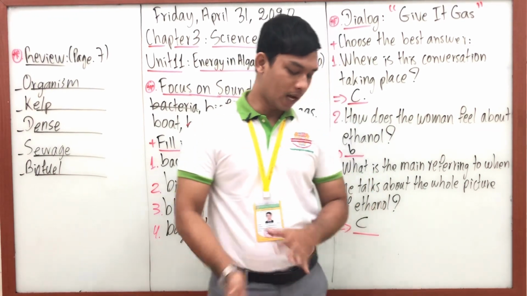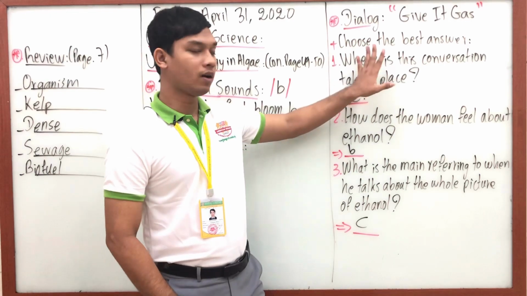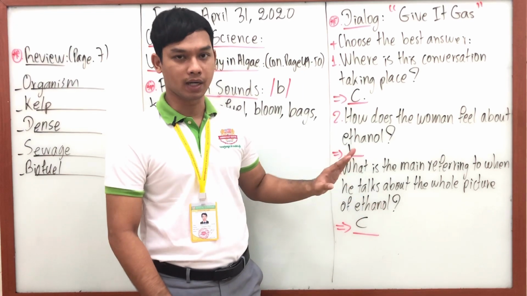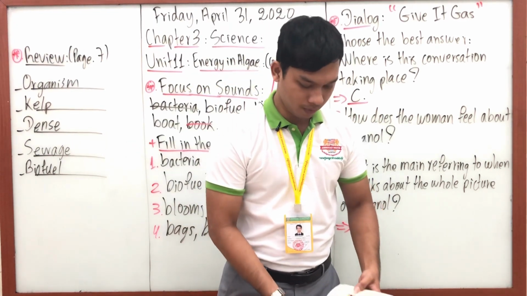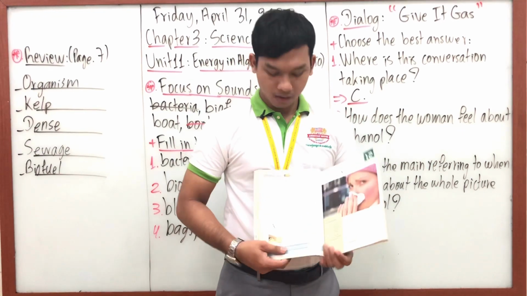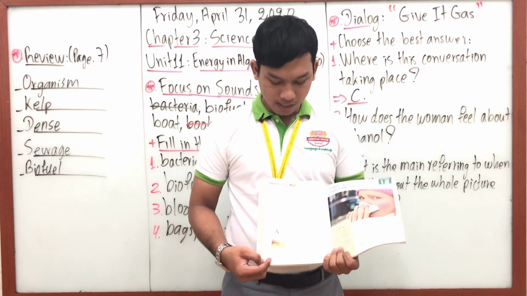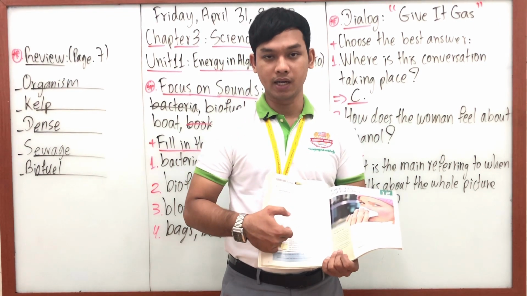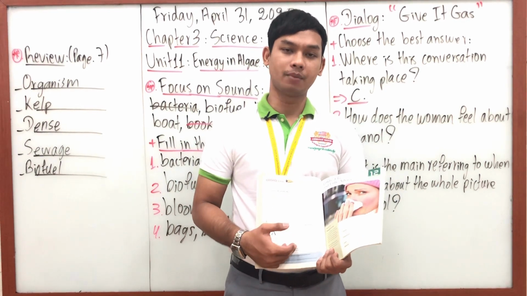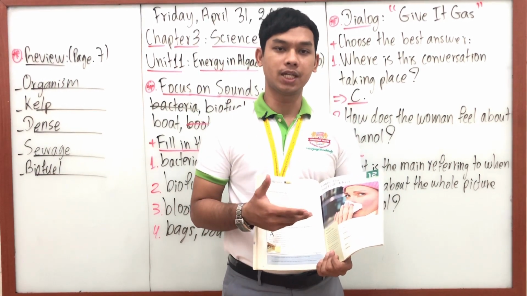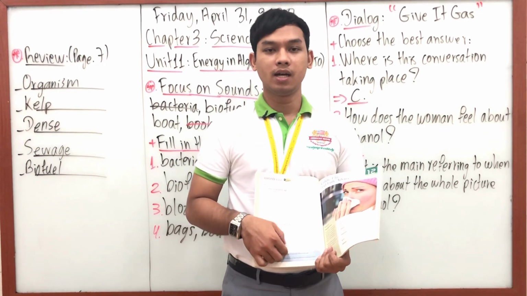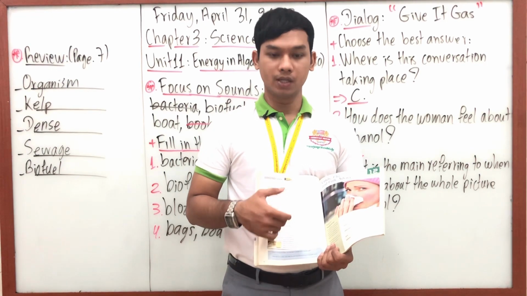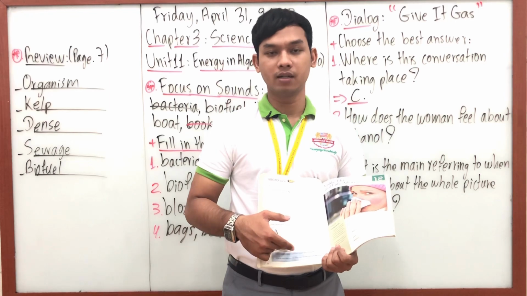All right. So now everyone, we have done the listening and also choosing the best answer for each question already. Very good. So what you have to do next is, you are still on page 50, and you have to read the expanding reading here. The expanding reading is a kind of reading that tells you more information, more ideas, more knowledge about the lesson. So if you want to get more ideas about the lesson, you have to read the expanding reading.